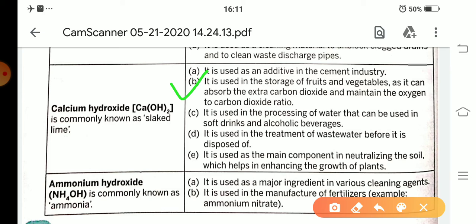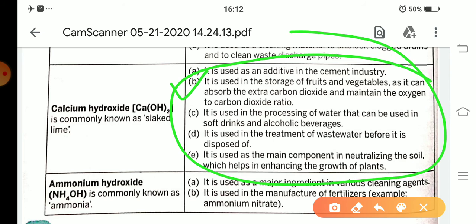Next, it is used in the processing of water that can be used in soft drinks and alcoholic beverages. Calcium hydroxide is used in the treatment of wastewater before it is disposed of. It is the main component in neutralizing the soil, which helps enhance the growth of plants. These are some uses of calcium hydroxide.